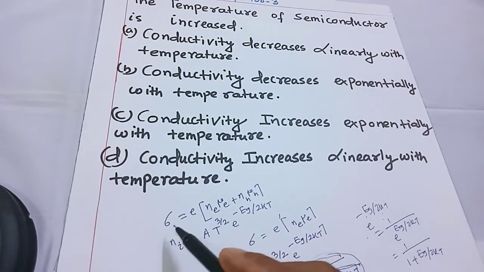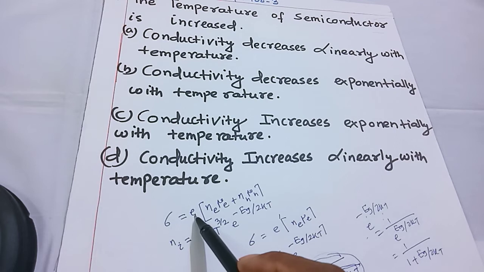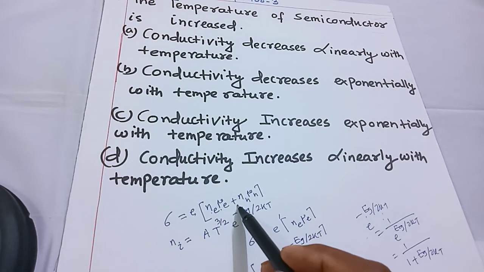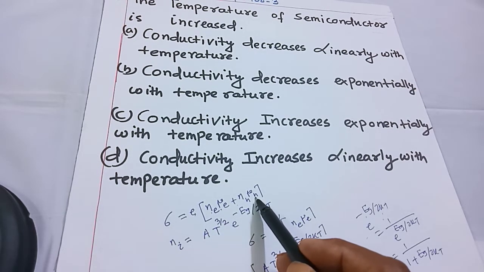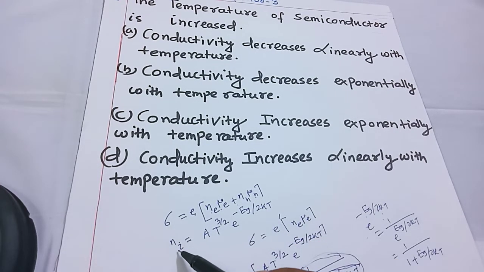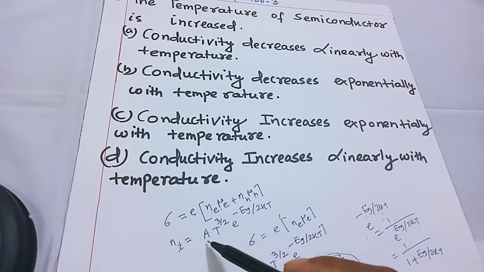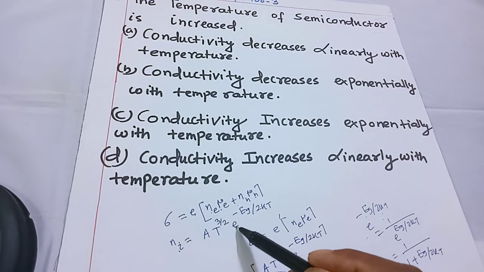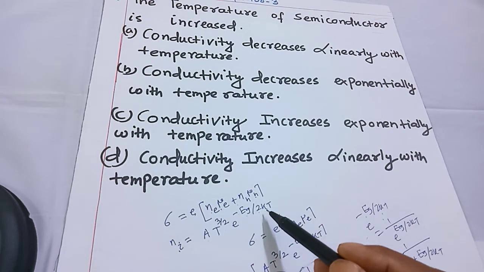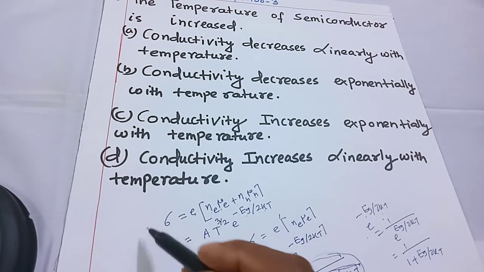We know that conductivity is the charge of electron or hole, e, times the concentration of electrons, n, times the mobility of electrons, plus the mobility of holes times the concentration of holes. Further, the charge carrier concentration is equal to A T to the power 3 by 2 e to the power minus Eg by 2 kT. Eg is the forbidden energy gap, k is the Boltzmann constant, T is temperature. Let us analyze these two formulas.